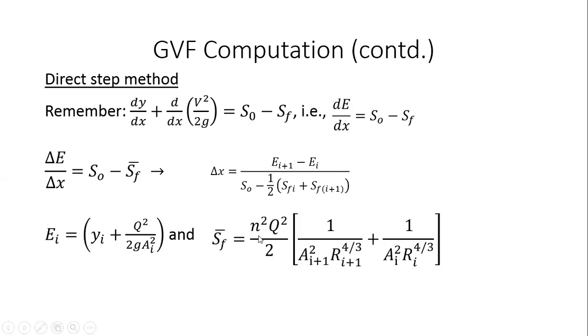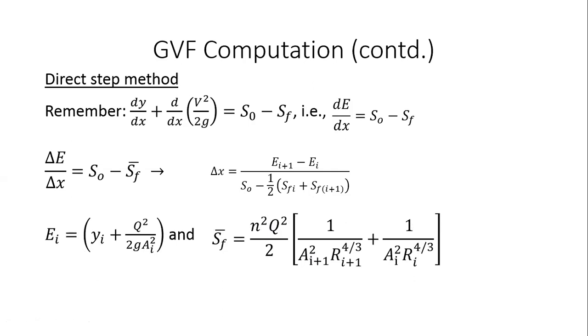So this SF bar will be this. This equation is coming out of our Manning's equation, right? I'm just writing it in terms of N, Q, A, and R. So SF bar will be N square Q square by 2. This 2 is to take the average, of 1 by A I plus 1 square R I plus 1 to the power 4 by 3 plus A I square R I to the power 4 by 3.